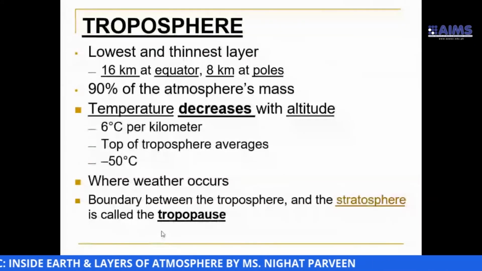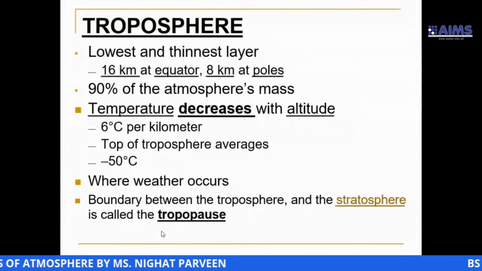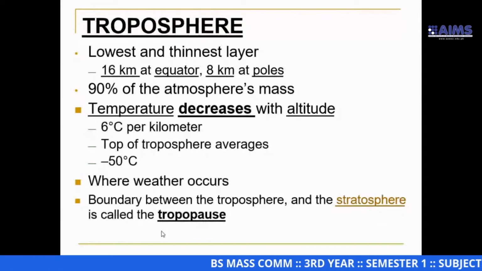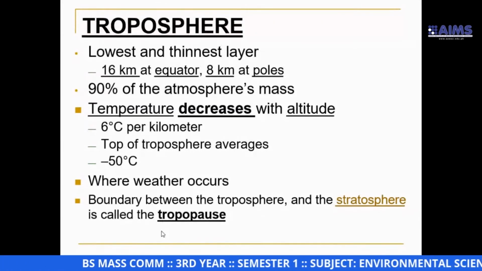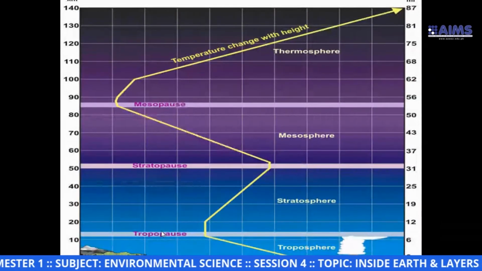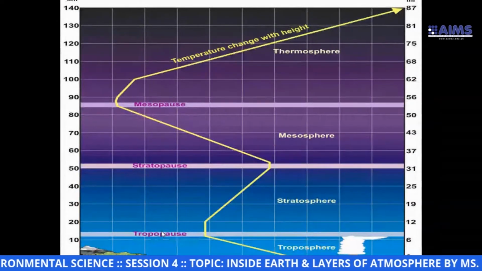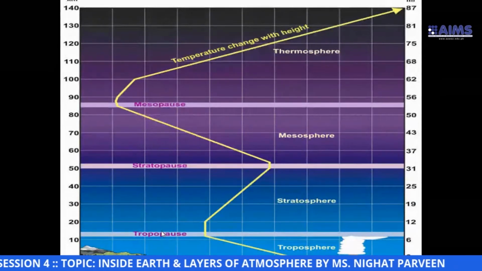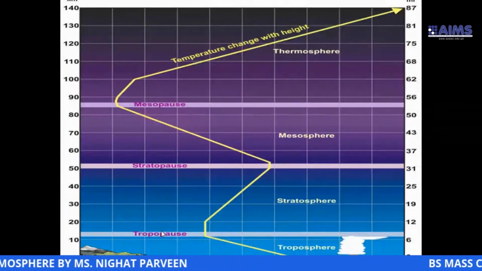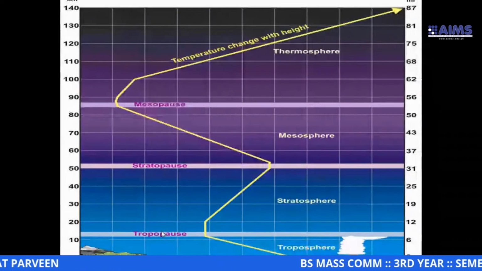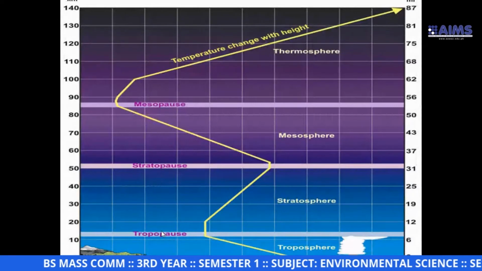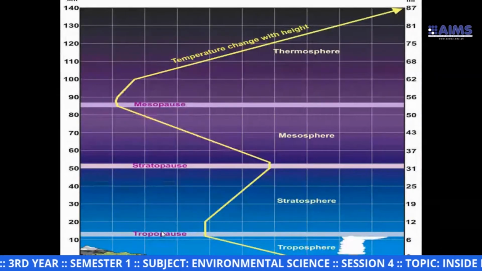The boundary between the troposphere and the stratosphere that comes after it is named the tropopause. See, the bottom one is the troposphere, and the boundary between the troposphere and stratosphere is the tropopause. As you can see in the graph, just focus on the troposphere.